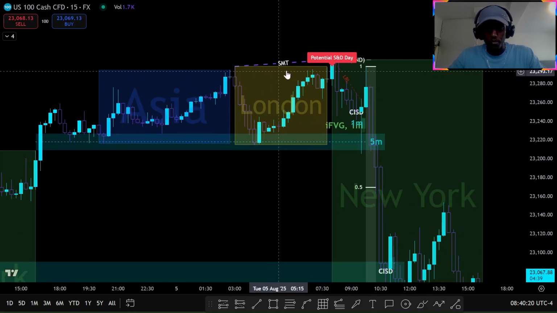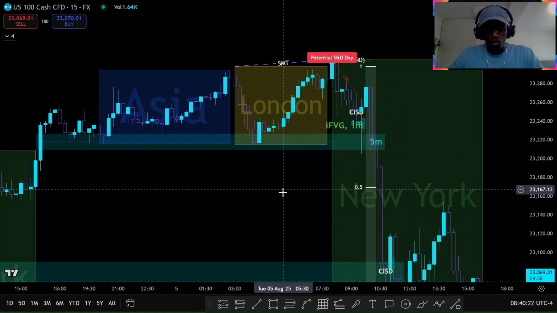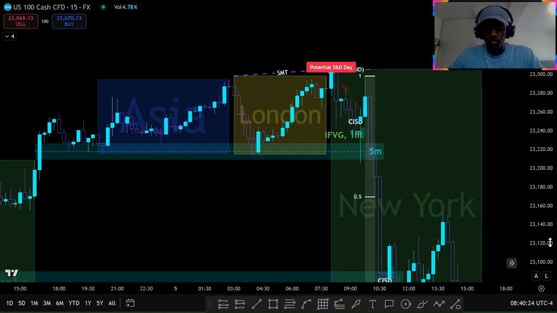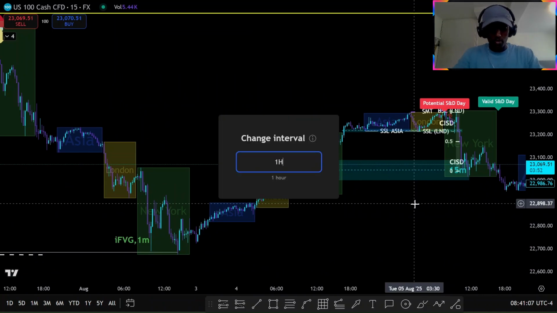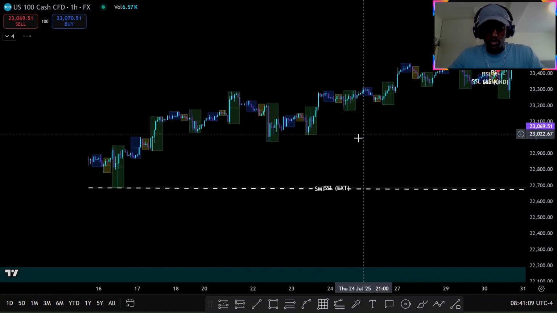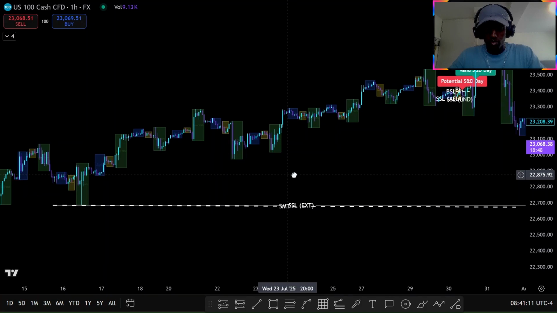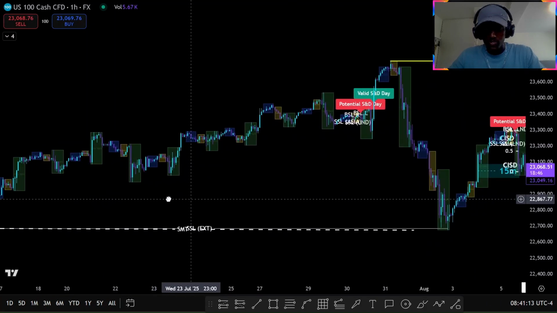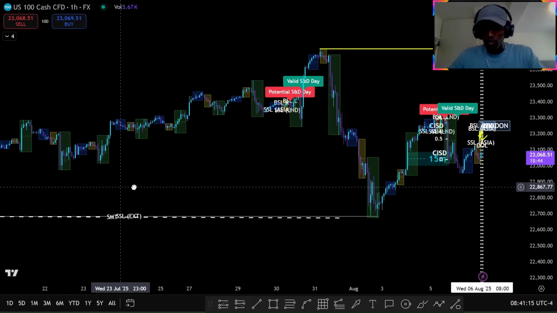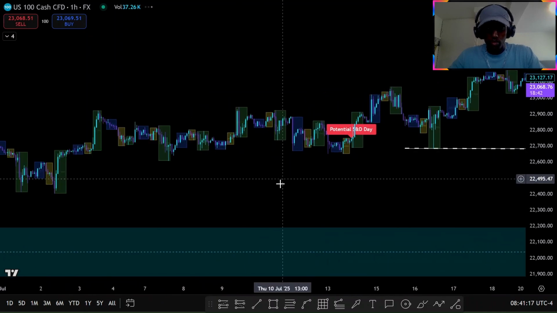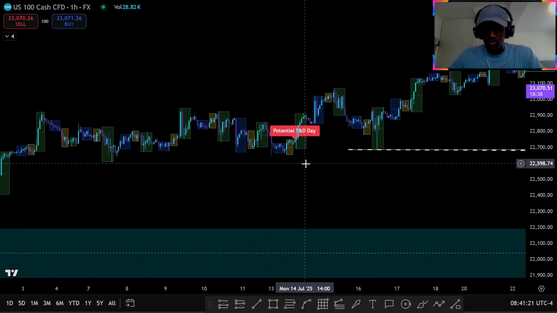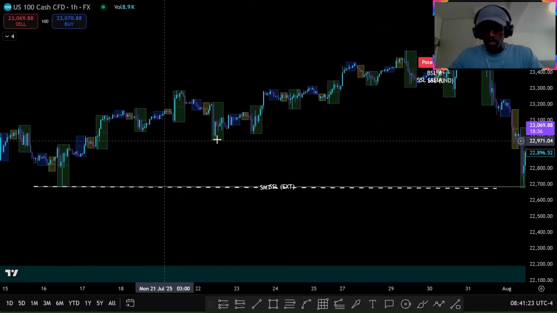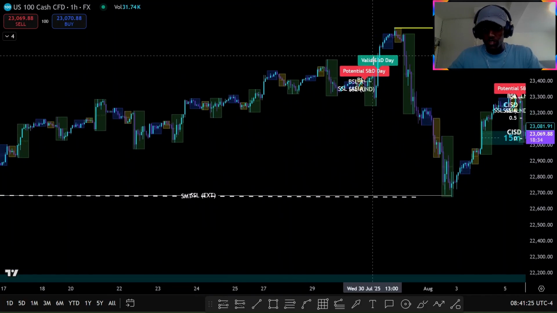And if we have some type of SMT, then it gives even more confluence, and it's more probable that the trade will work. It doesn't happen that often. So as you see, if we zoom out a little bit, maybe on the 1 hour, these types of days aren't that frequent, but if they occur, they will hold a lot of the time. So, for example, this day didn't play out as it should. If it does play out, you see at the end of the day a valid S&D day.